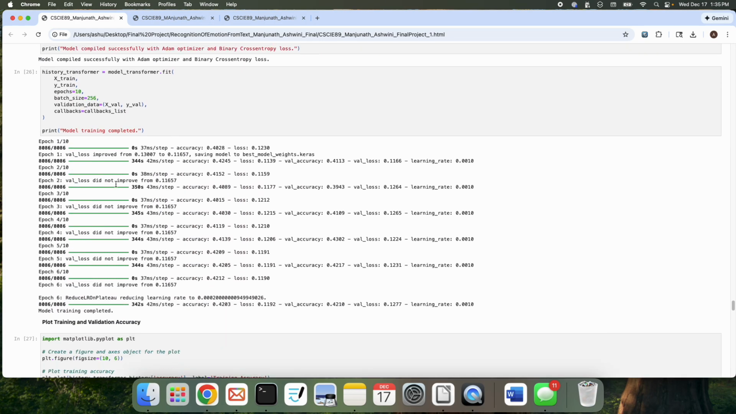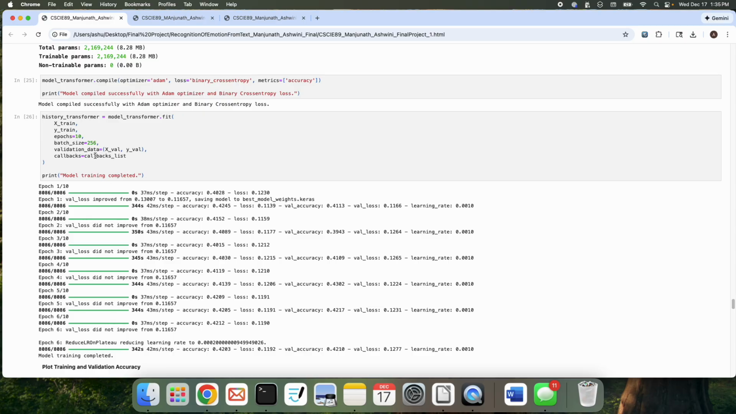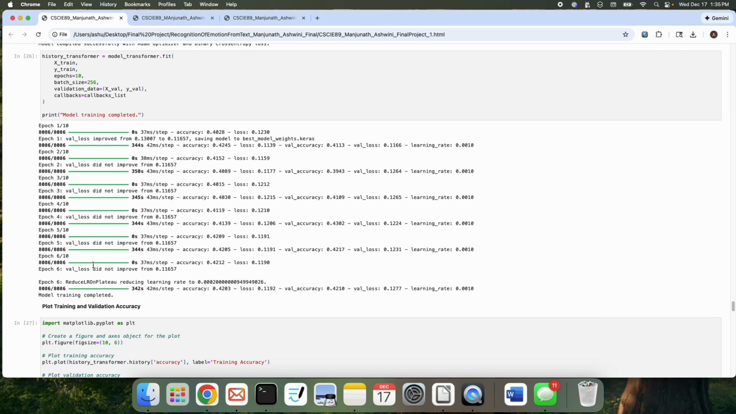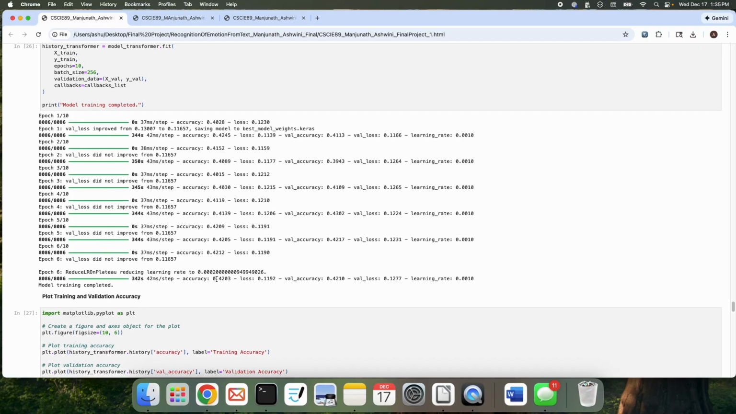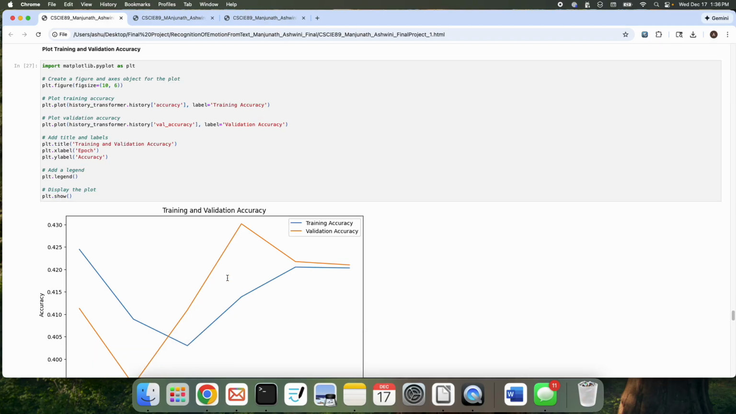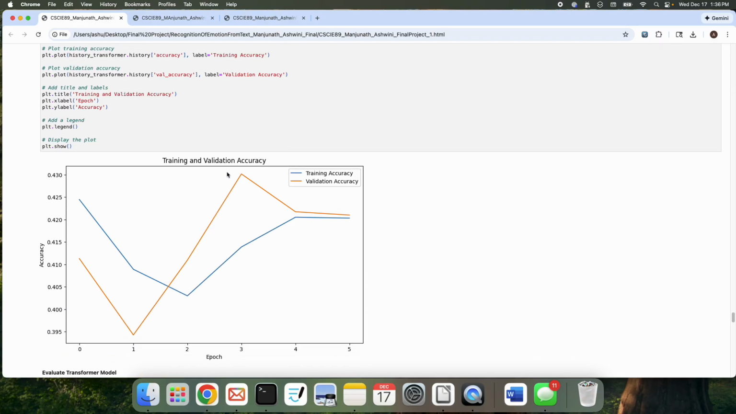Again with 10 epochs, but because I was using callbacks, we stopped at 6 epochs with an accuracy of 42%. And here's the plot for training and validation accuracy.